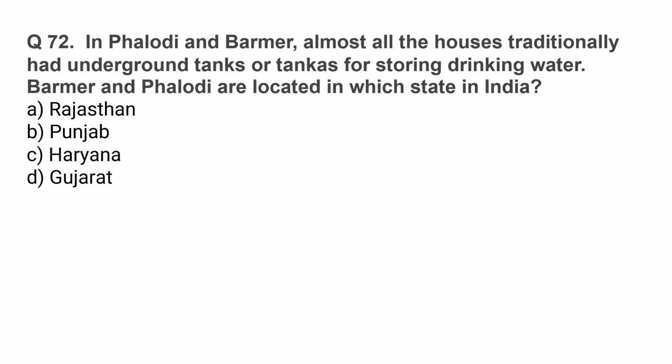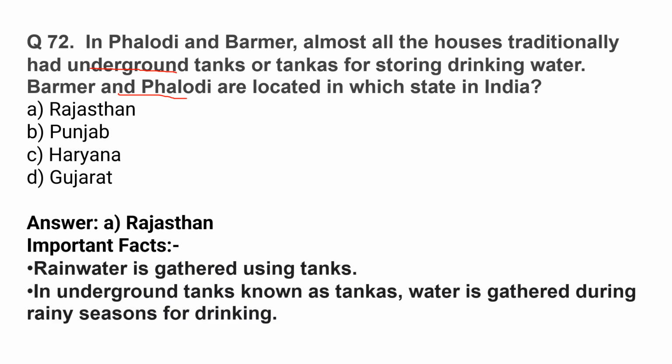In Phalodi and Barmer, almost all the houses traditionally had underground tanks or tankas for storing drinking water. Barmer and Phalodi are located in which state in India? Rajasthan. Rainwater is gathered using tanks. In underground tanks known as tankas, water is gathered during rainy seasons for drinking.